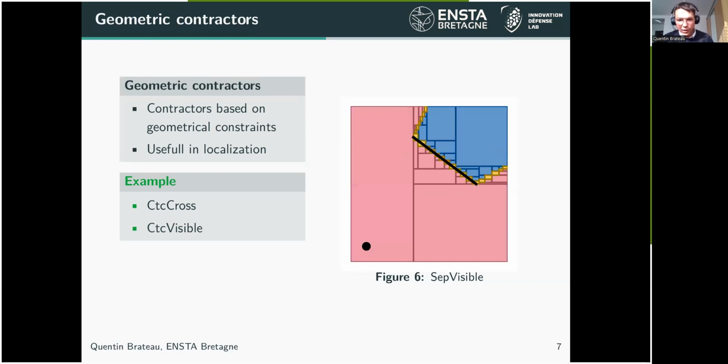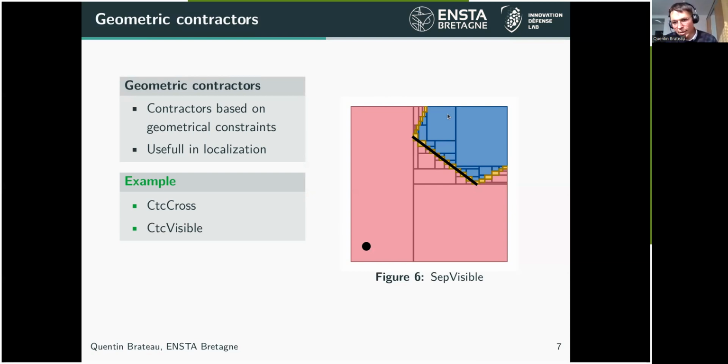There is also another example I could give you. That's the CTC visible, the contractor on the visible constraint. Here we can characterize the set of all visible points from the plane in pink, from the observation point in black, relative to the obstacle segment in black here.